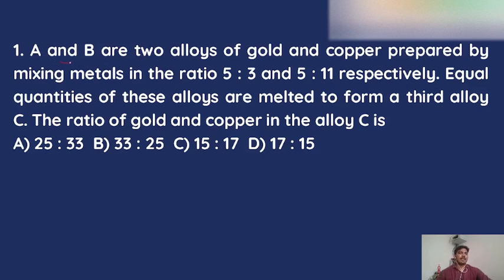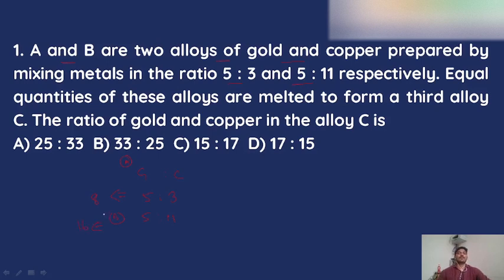Here, A and B are two alloys of gold and copper prepared by mixing metals in the ratios of 5 is to 3 and 5 is to 11. Let us take gold and copper. Alloy A is in the ratio of 5 is to 3. And alloy B contains gold and copper in the ratio of 5 is to 11. So what is the number of parts here? Here the number of parts will be 8 and here the number of parts will be 16.